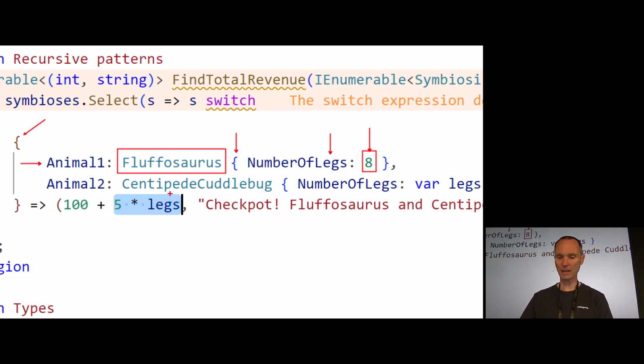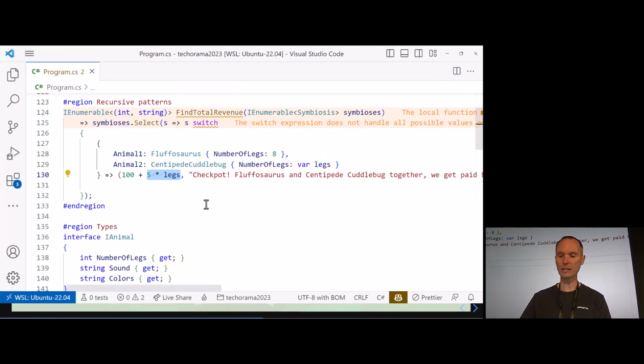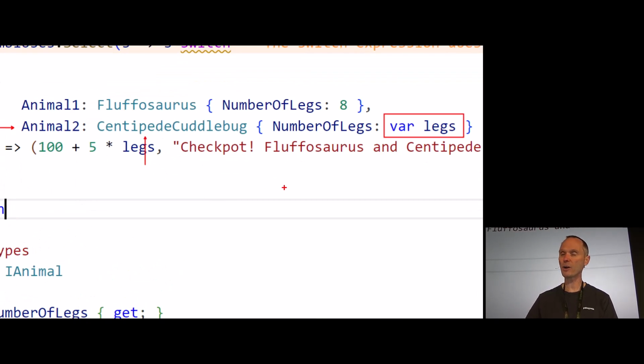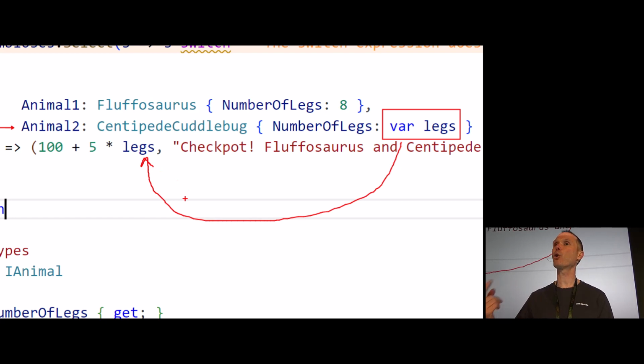The second line, I have to zoom out because the line is too long, but I think you can read it, hopefully. The second line checks whether the animal 2 is a centipede cuddlebug, and in this case we are also doing a property recursive pattern, but here we have something new. See? var legs. The var pattern extracts something out of the matched pattern, and again we have a definite assignment. Definite assignment means here that we can use the var pattern to declare the variable inside of the pattern matching and then use this variable immediately inside the corresponding code block.